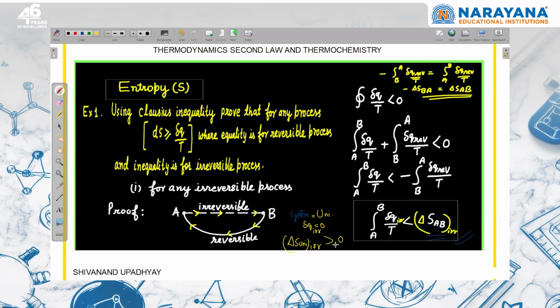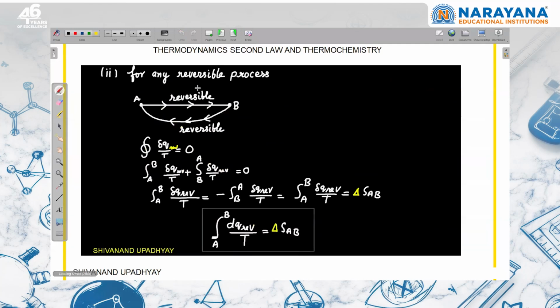So that's why we say that if any irreversible process is taking place, the entropy of the universe is going to increase. Similarly, if I take a reversible process, I am moving from A to B reversibly and then B to A reversibly. From here also I can say that the value of dq upon T in this cyclic process will be 0. I can write that this is equal to dq reversible from A to B plus dq reversible upon T from B to A, and if we simplify, again I can write like this.